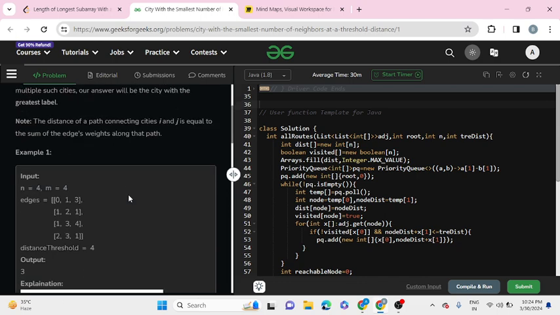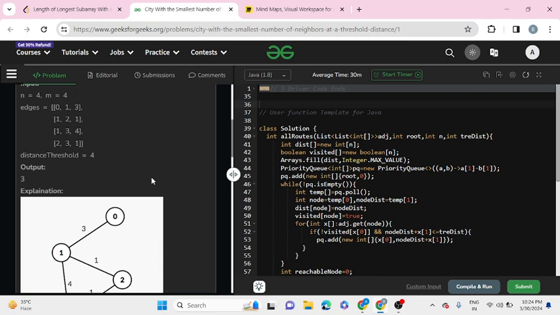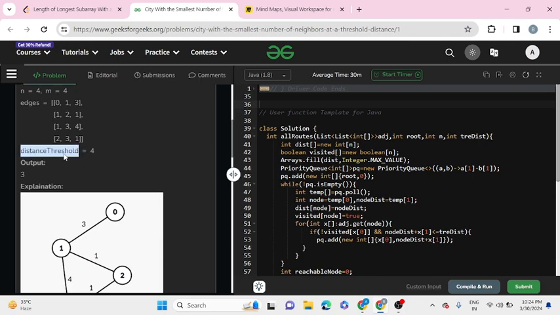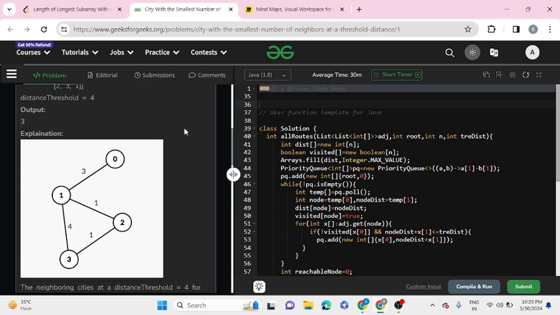Okay. Now we are given some edges that represent a graph, and we are also given a distance threshold. From a certain point, we have to find the path to each of the other nodes, and that path distance should be lesser than or equal to the threshold distance. So this is what we have to do.